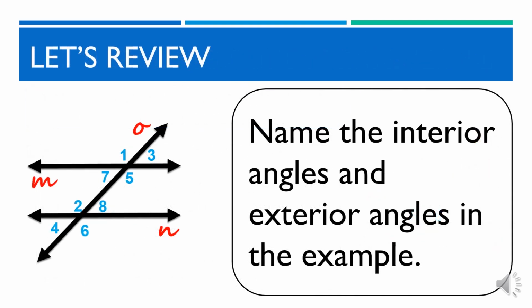Let's review. Examine parallel lines M and N and its transversal line O and the angles formed in it. Name the interior angles and exterior angles in our example. Can you name these angles? Great! Angles 7, 2, 5, and 8 are the interior angles, and angles 1, 3, 4, and 6 are the exterior angles.